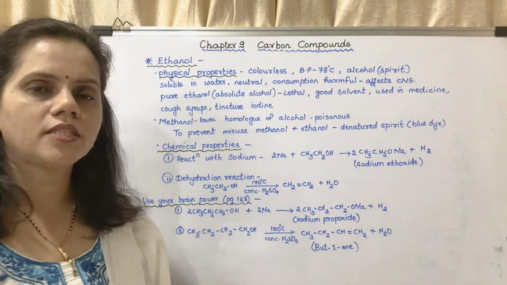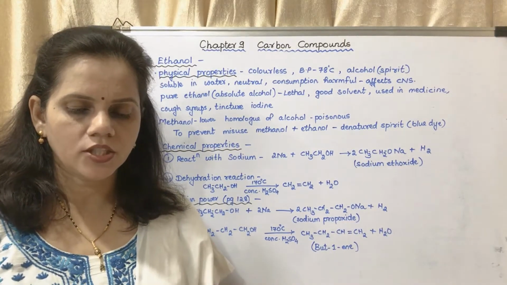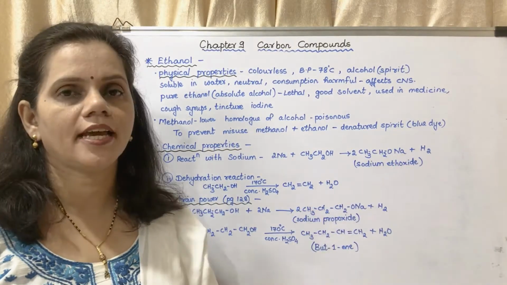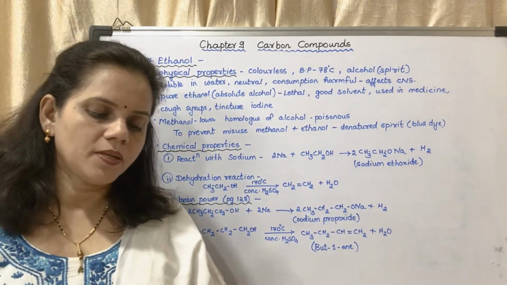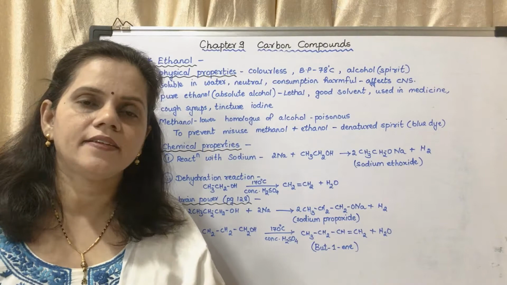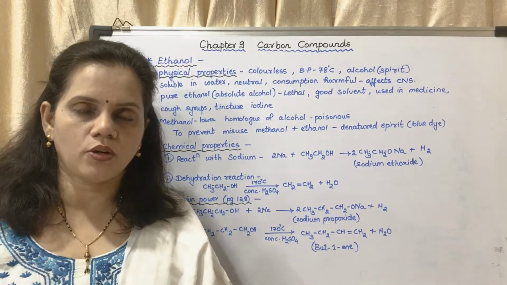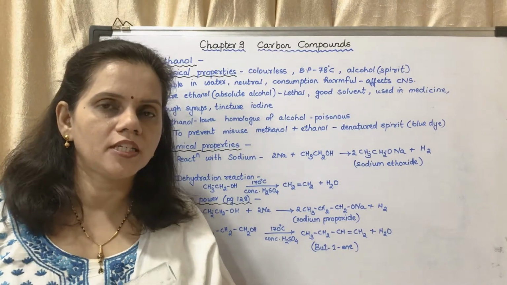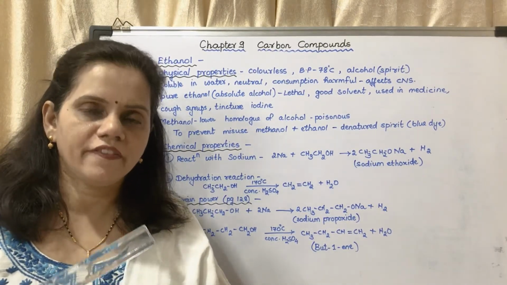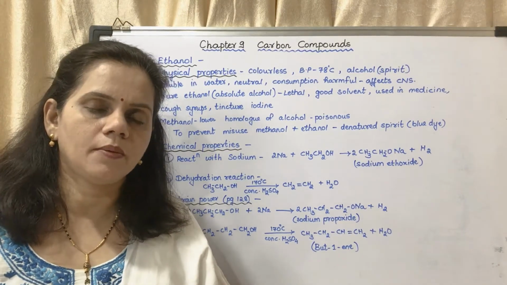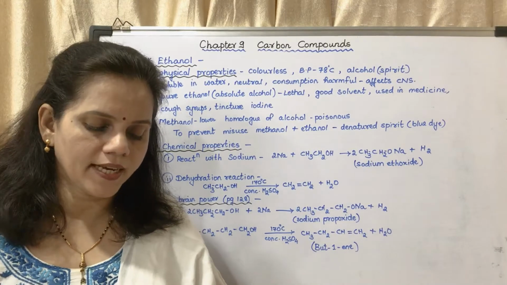Now there are some questions which have been given below. We will discuss that. Which gas is liberated? Hydrogen gas is liberated. Which is the combustible gas coming out of the gas delivery tube? It is hydrogen. It burns with a pop sound. If you show a burning splinter towards the mouth of the test tube or the flask, then it will burn with a pop sound, which shows that it is hydrogen gas.